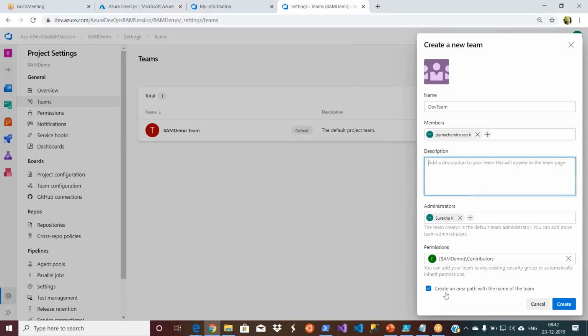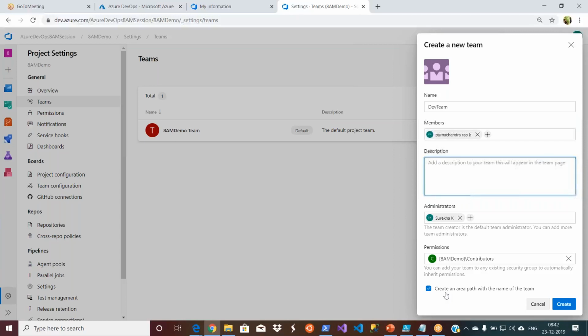We talked about it. We can create areas using different options. One of the easiest ones is this one. When you create a team itself, we create an area as well. As I told you, this is for reporting purpose. While we are moving ahead, we will talk about it. Let us say your project manager wanted to know which team tasks are still in progress, which team tasks are failing more. He wanted to know such kind of status.